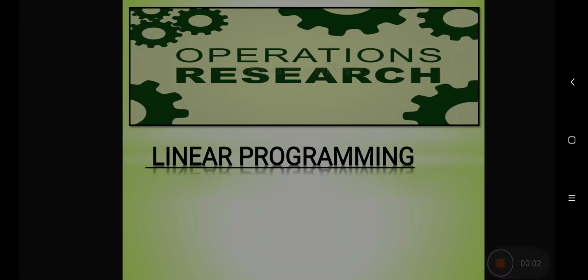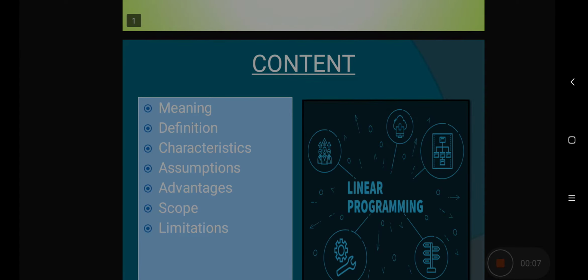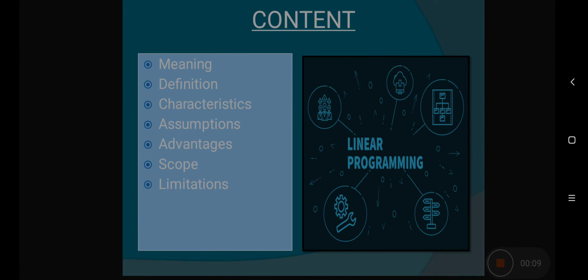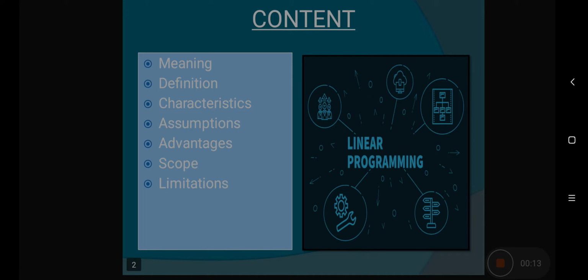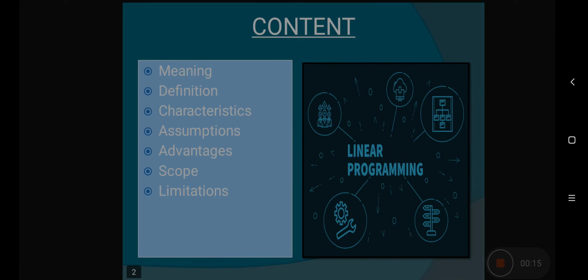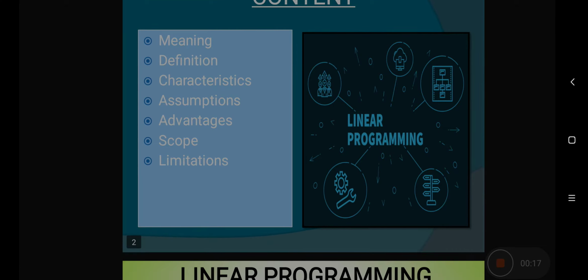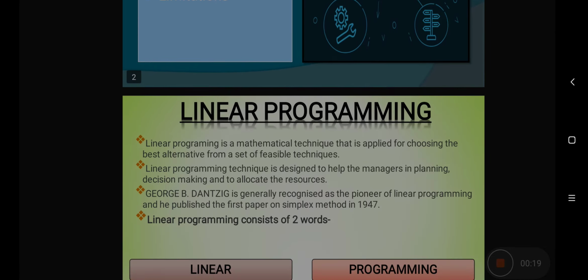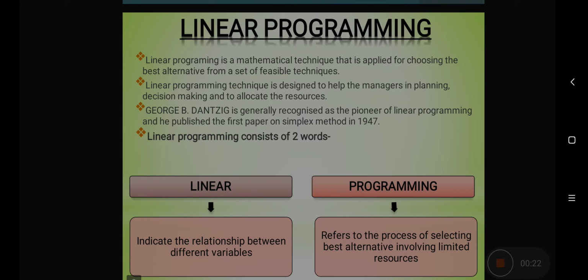The topic for this video is linear programming and introduction. Now in this video we will be discussing various contents like meaning, definition, characteristics, assumptions, advantages, scope and limitations of linear programming. First of all, what is linear programming?